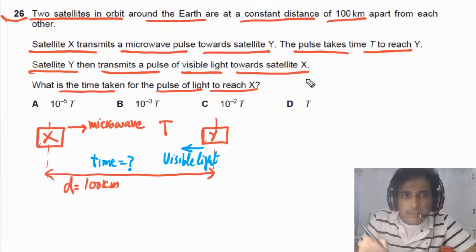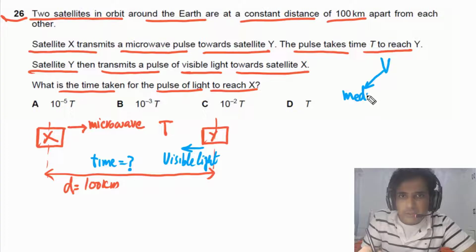Let's try to understand the speed of a wave. Speed of a wave depends on two factors. One, it depends on the medium. If the medium is different, the speed of the wave will be different. And the speed of the wave also depends on the type of wave. Different waves in the same medium can have different speeds.